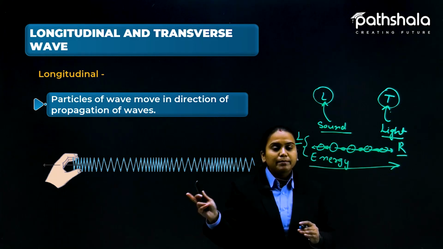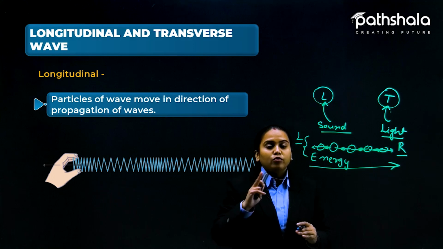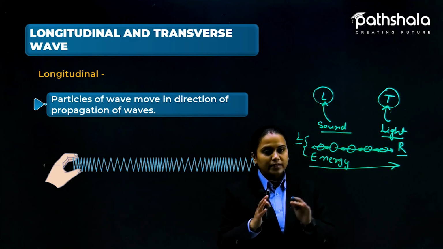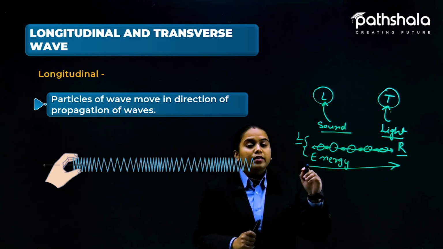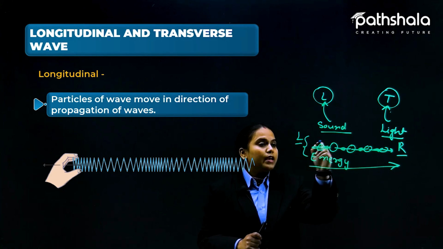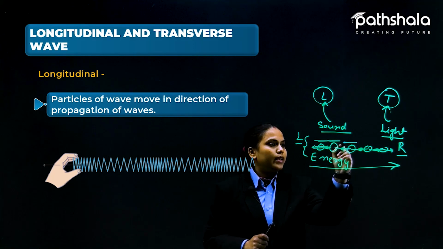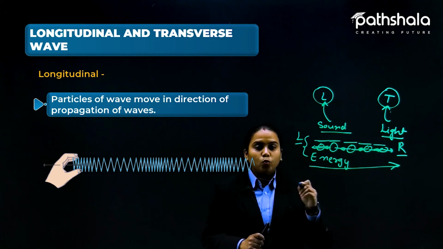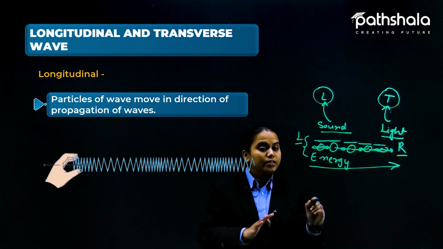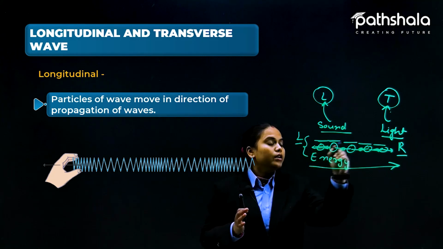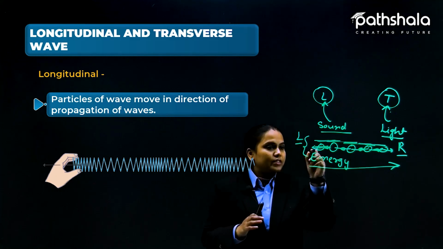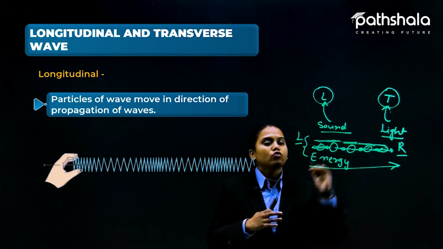Because it is a mechanical wave, and you know that a mechanical wave needs certain kinds of particles to move from one side to another. So here the observation is that these particles are moving in this way only, like this, like this, like this. So we can say that energy is flowing in this direction and the particle motion is also in this direction only. First of all, they start moving in this direction, that is why energy flows in this one.